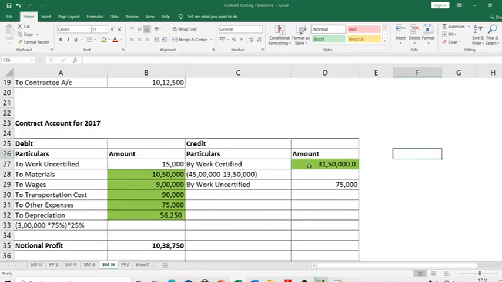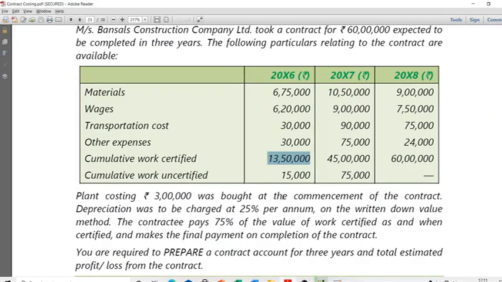See, now what happens is similar logic for work uncertified. Work uncertified, what happens is the work that has happened and not certified yet, the cost of that is 75,000. So at the end of 2017, some work has happened for which cost has been incurred, but that work is not certified. What is that? That is 75,000.